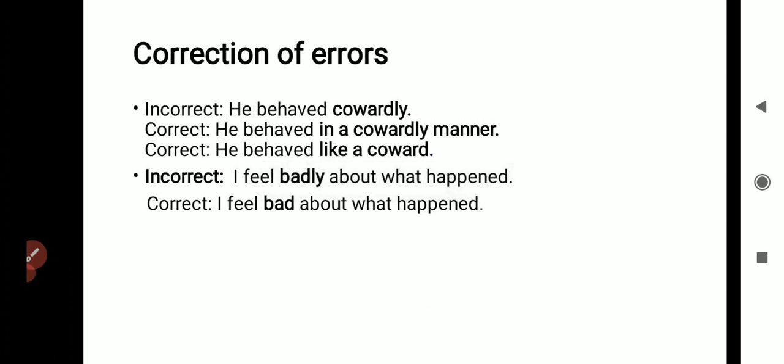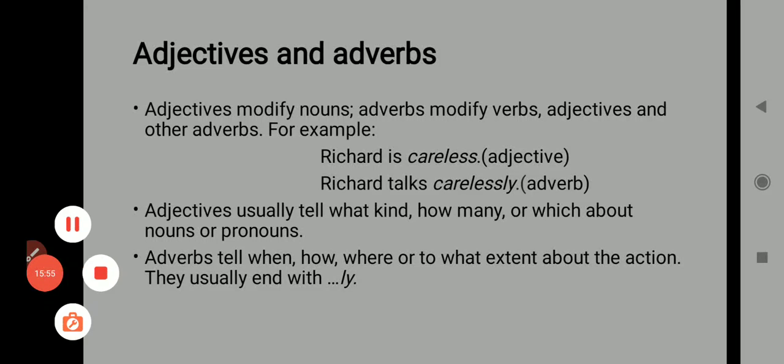Thus, there are many examples we need to solve to improve these errors, and it will help us to speak or write English in a standard manner. With this, I will conclude my lecture on correction of errors. Thank you.